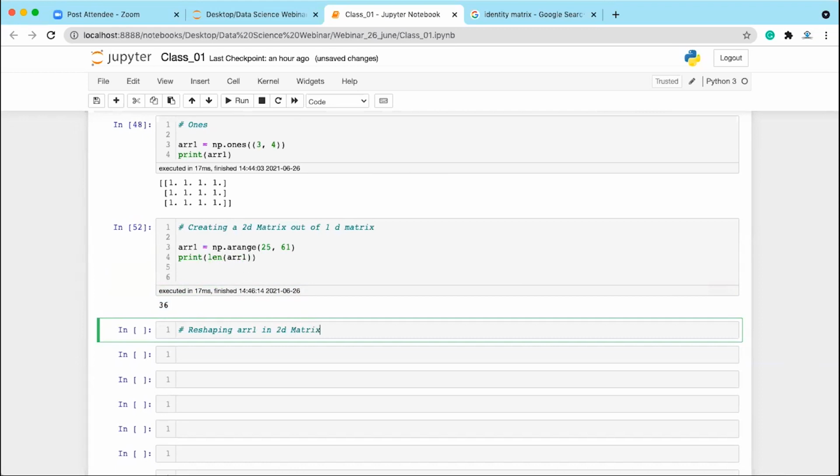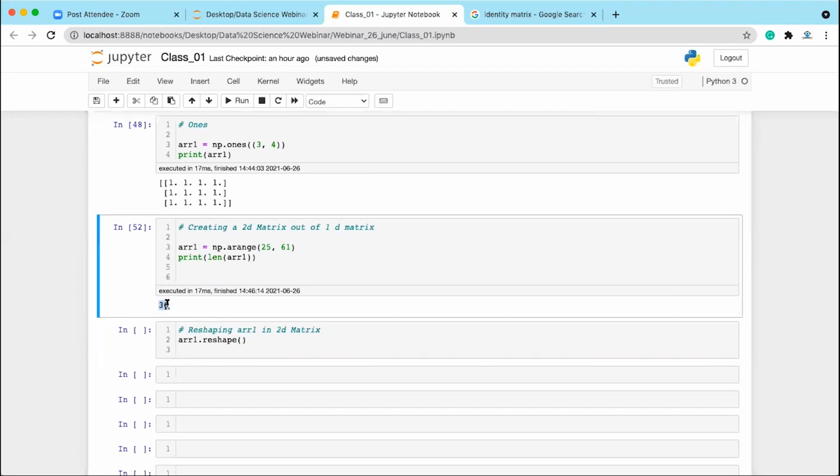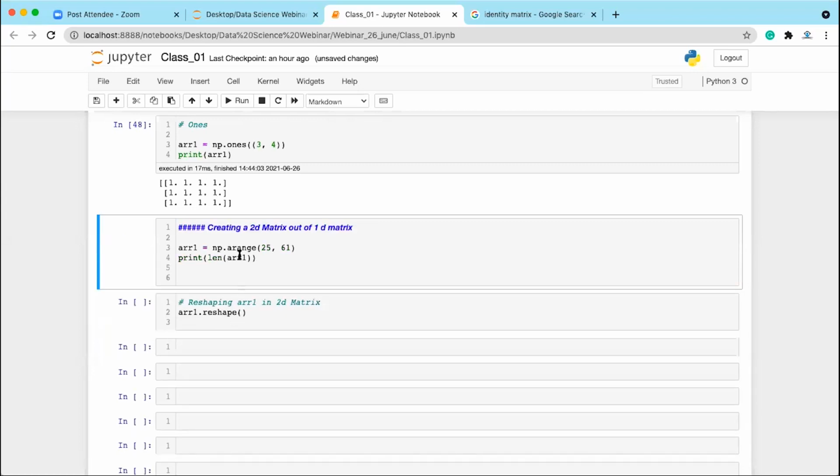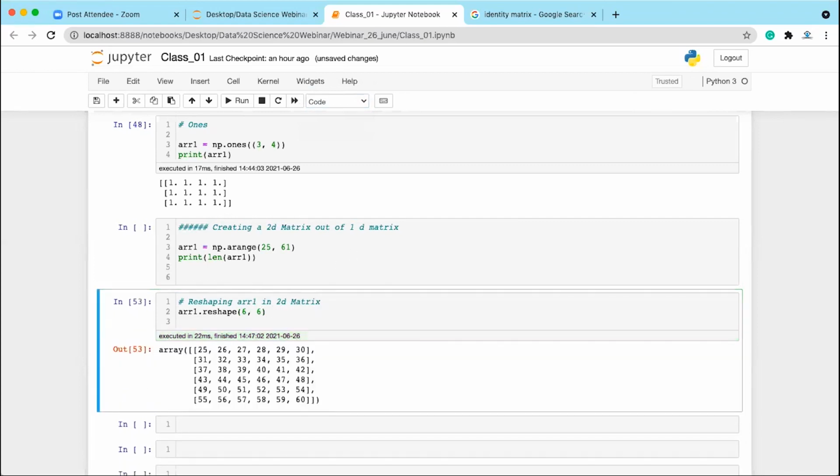I can easily do this using the reshape function. So I can write here array1 dot reshape. Reshape is a method which you can use on the array. In this case, you have 36 elements, so I want to reshape it into an array of 6 rows and 6 columns. So I'll be passing 6 comma 6. Now execute it. So this is going to create a 2D matrix of 6 rows and 6 columns.